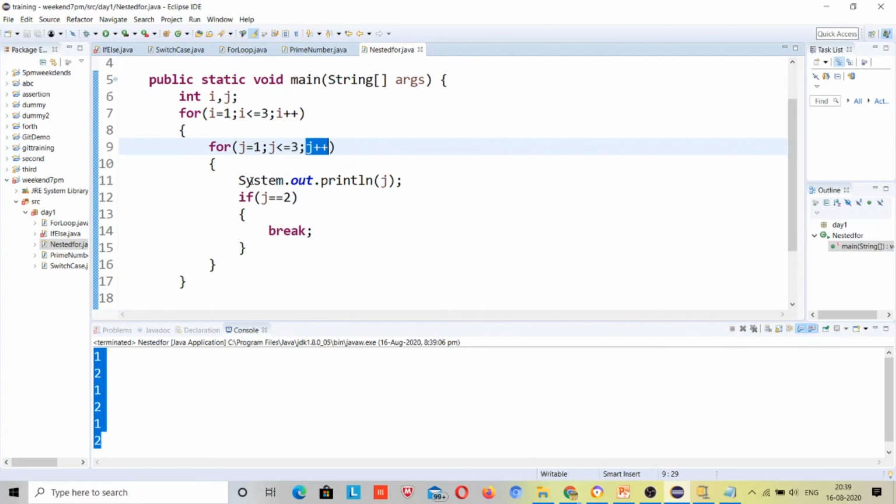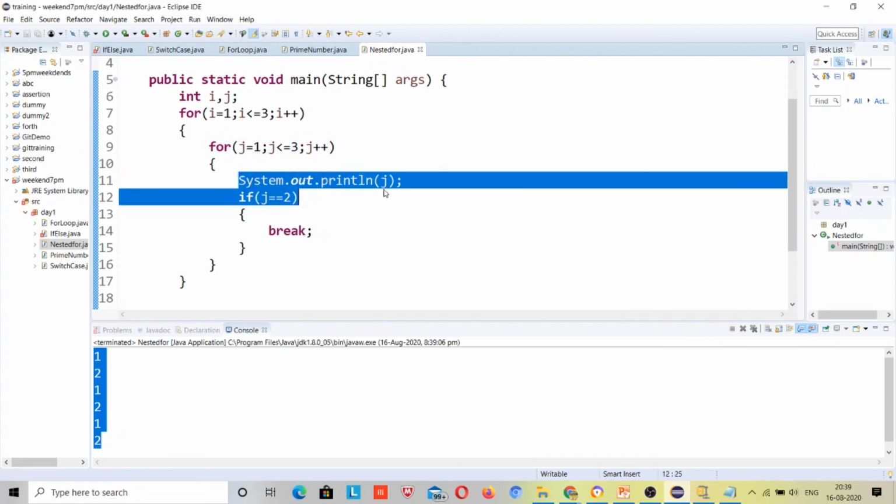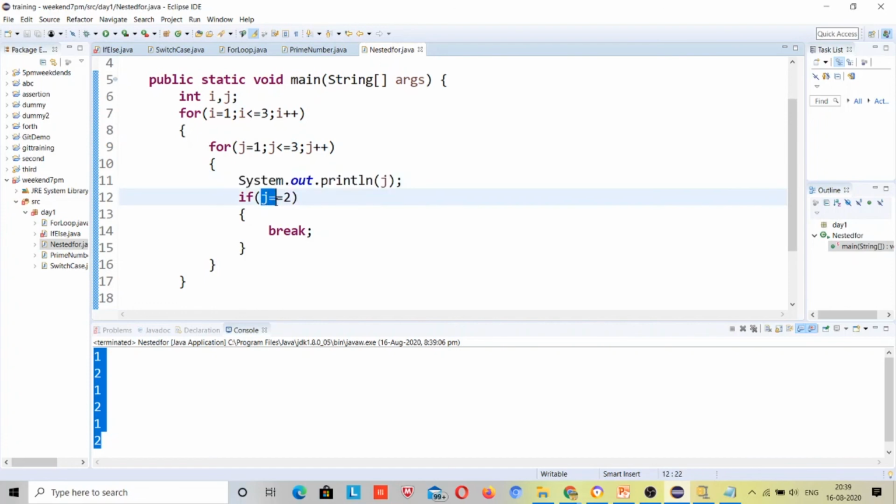Now j value will be 2. 1 was printed, j value 2 will be printed, and because j is equal to 2 it will find a break and come out of this inner loop, right? Current loop. So when it comes out of the current loop, the cursor will be here. There is no line of code written after this, that's why it will go back to this i plus plus, and again the same process will happen, 1 2 1 2 1 2,